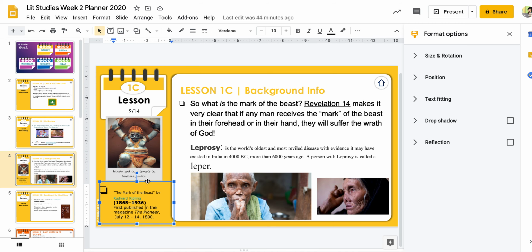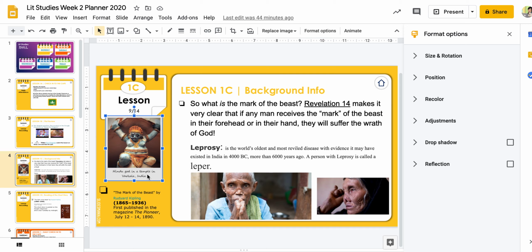Another thing is this Hindu god. There's a Hindu monkey god. So that's a monkey, not a naked person. And so they'll refer to that in the story.